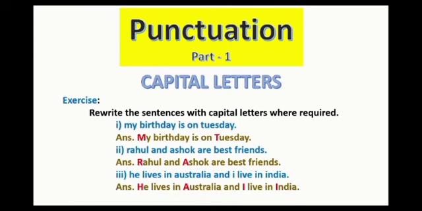Next, number 3. He lives in Australia and I live in India. Here H is capital, A in Australia capital, I capital, and I in India capital. See that I live, here I is capital. Why? Because I is always capital when it is written alone. Means जब भी कहीं हम I अकेला लिखते हैं तो ये हमेशा कैपिटल होना चाहिए.